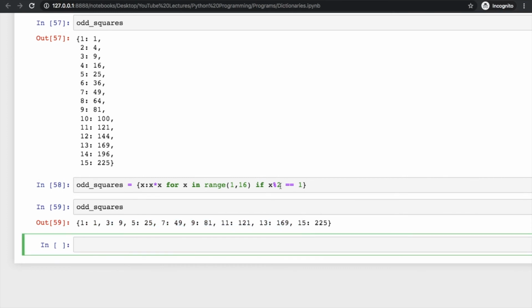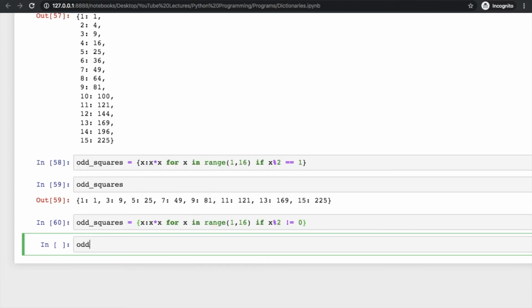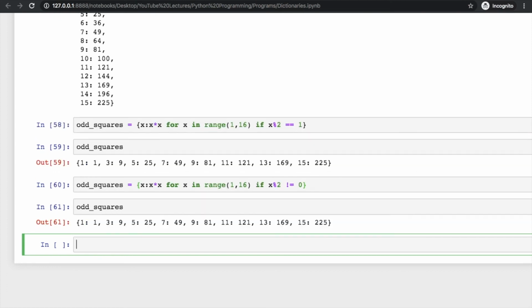You can also change this statement a bit and get the same result. So what you have to do, everything is the same, but you can write here if x mod 2 is not equal to 0, and this will also give us the same result, 1, 3, 5, 7 and so on. Clear? So this is a very important thing in Python.